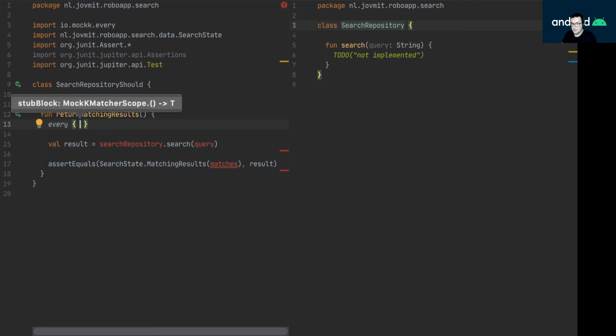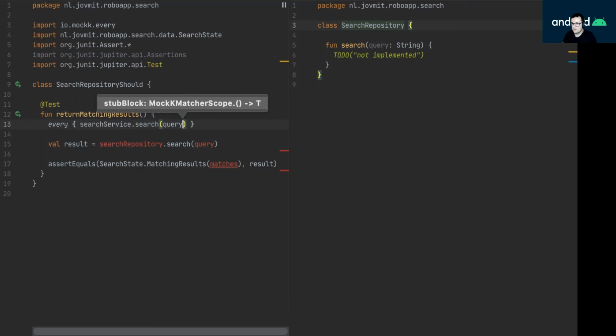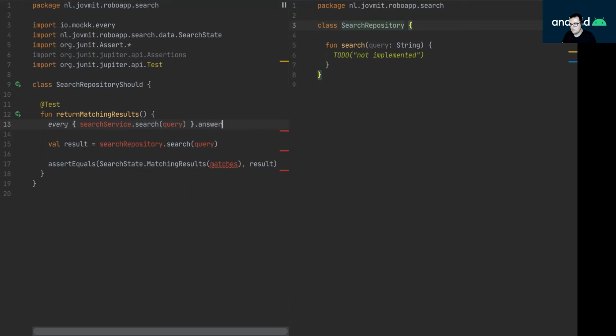So let's say a search service dot search the query answers matches. So this search service will return matches for the query, and I expect this search repository to wrap that into a result, into a search state, and throw it back as a result.